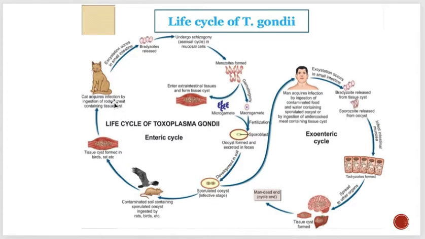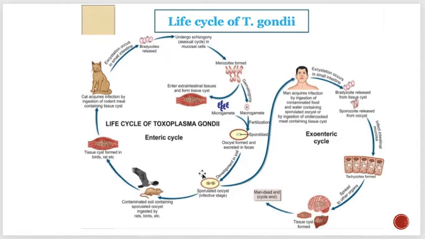The cats shed millions of oocysts per day in feces for about 2 weeks during the primary infection. The freshly passed oocyst is not infectious. Of course, if someone takes these from the soil, they will not get any infection.